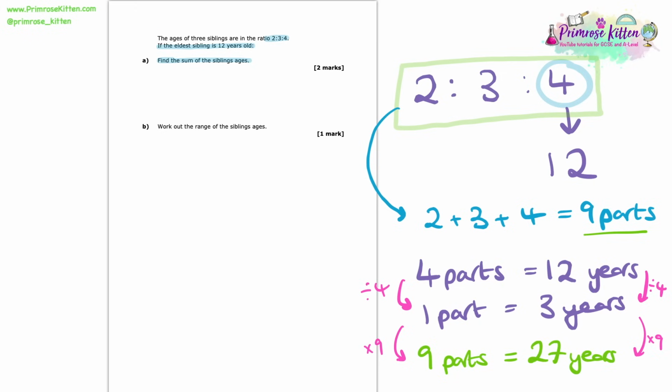And that there is the sum of the siblings' ages, so that there's our answer. Okay, so the next part of the question asks us to work out the range of the siblings' ages. So the range is going to be equal to the biggest number minus the smallest number.